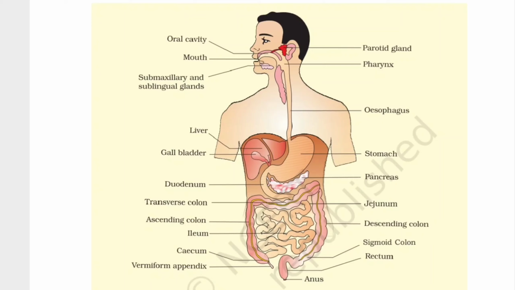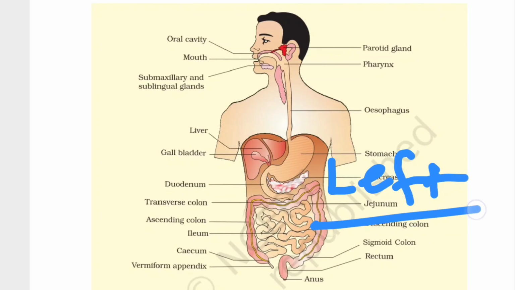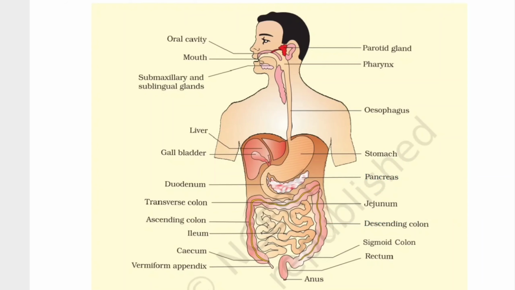After passing the esophagus, our food enters the J-shaped structure called the stomach. Please remember one thing: the stomach is on the left side of the body, just like the heart. The position of the heart will be here, something like this.